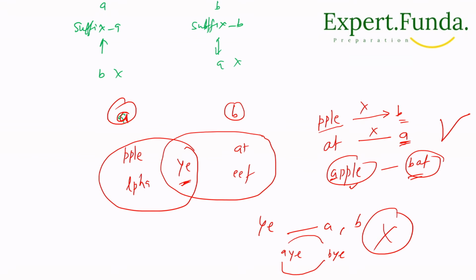I think now you have understood, right? So what we will do, we need to try every pair of initial groups A and B, and then find the number of distinct suffixes in both groups. We can swap every distinct suffix in group A with every distinct suffix in group B to make two valid company names. We can get the number of distinct suffixes by first getting the number of mutual suffixes.